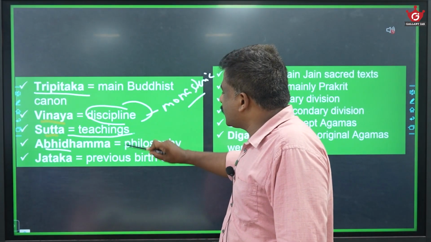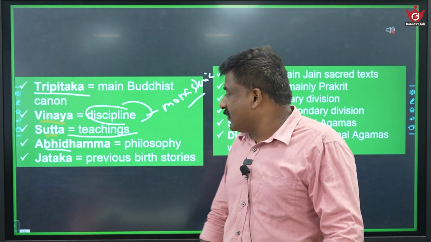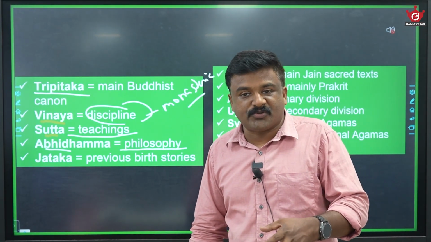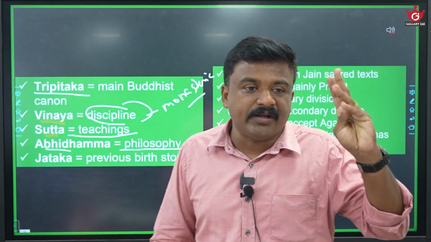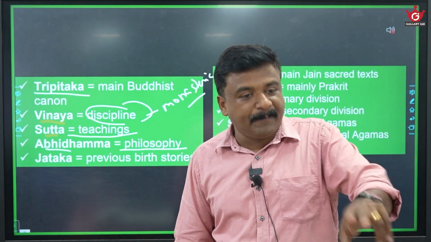Sutta Pitaka is the teachings of Buddha. Sutta Pitaka is dealing with the teachings of Buddha. Abhidhamma Pitaka is dealing with the philosophical interpretations of Buddha's teaching. So these are known as the Buddhist canonical literature: Sutta Pitaka, Vinaya Pitaka, Abhidhamma Pitaka.